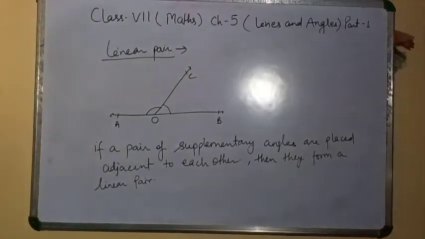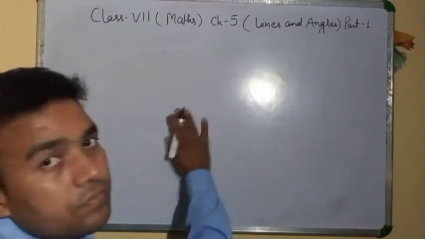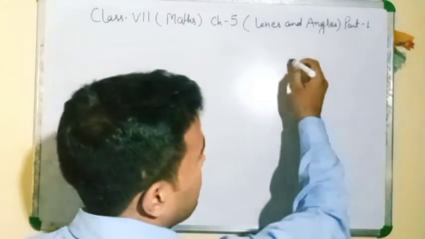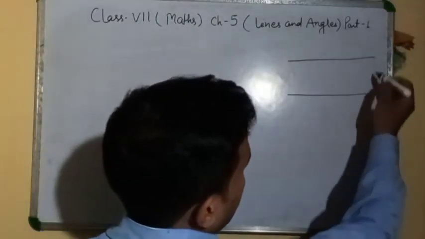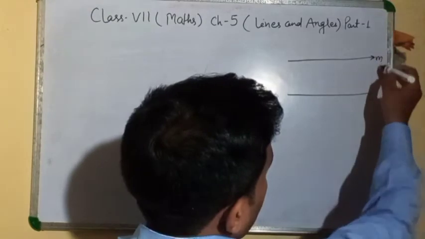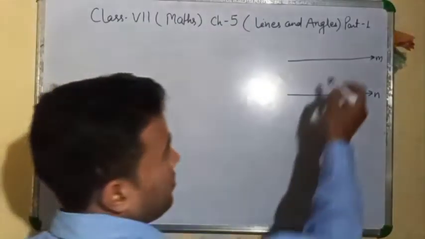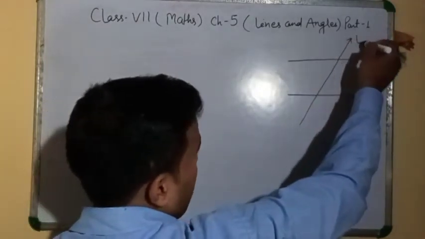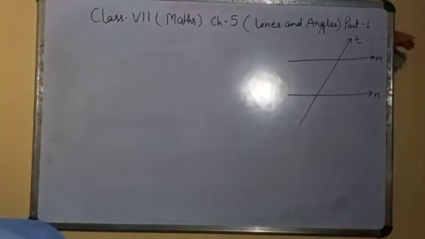Not done. One more thing. It is two parallel lines, L and M, parallel lines. T is a transversal. Clear? Transversal line.